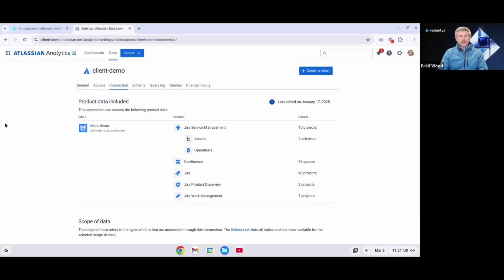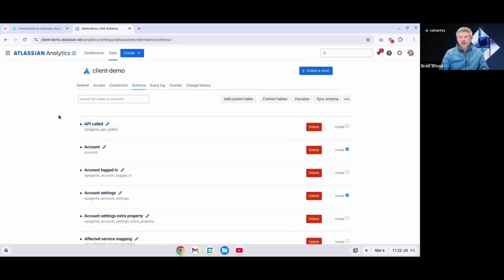One thing to note is when new project spaces or even asset schemas are created in one of your products, you may need to update your data connection, especially if you're excluding anything. If you're just saying just pull in everything, it should pull in all of your data. But if you're limiting the scope, you may need to update your data connections periodically when new items are created. So do keep that in mind.